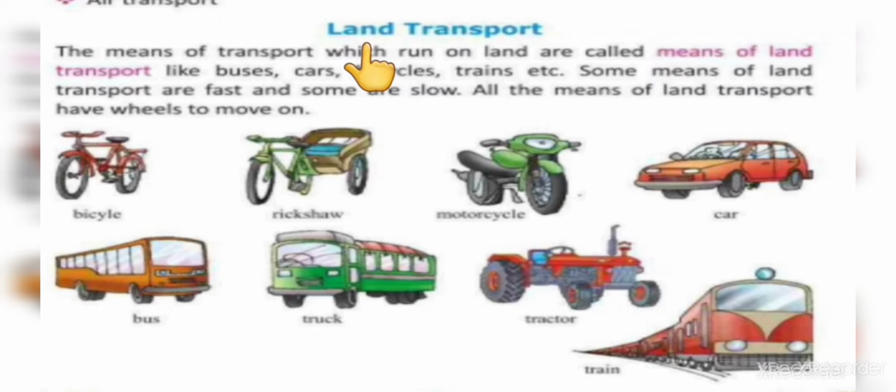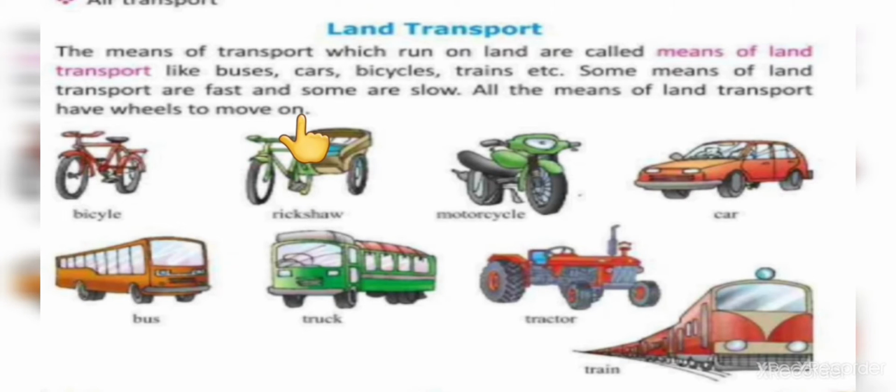So first we will learn about land transport. The means of transport which run on land are called means of land transport, like buses, cars, bicycles, trains, etc. Some means of land transport are fast and some are slow. All the means of land transport have wheels to move on.